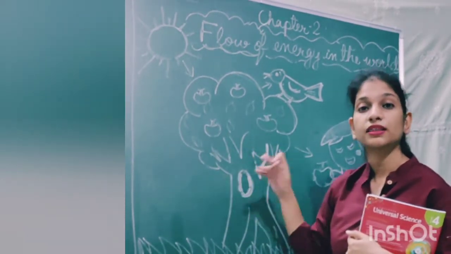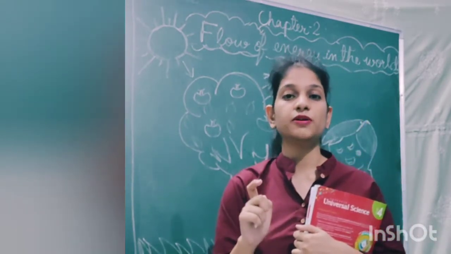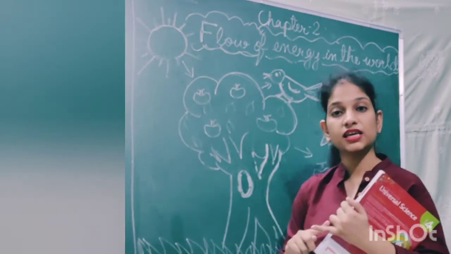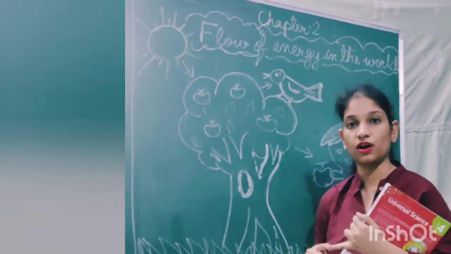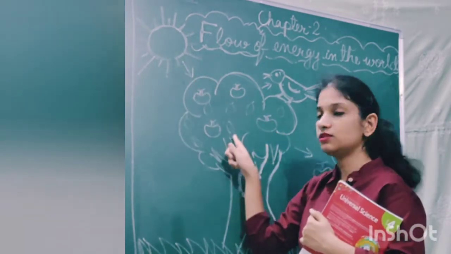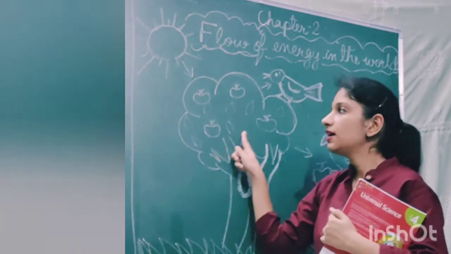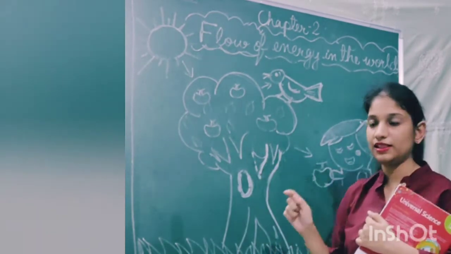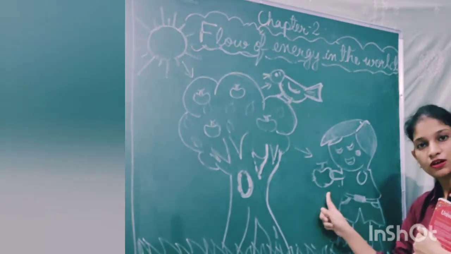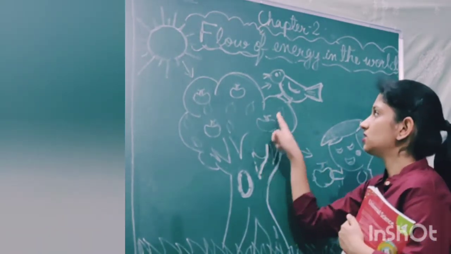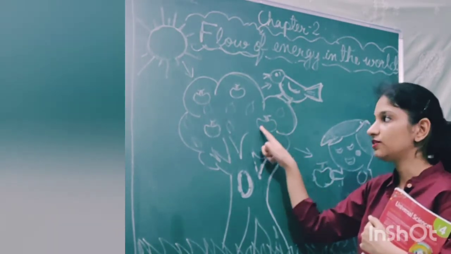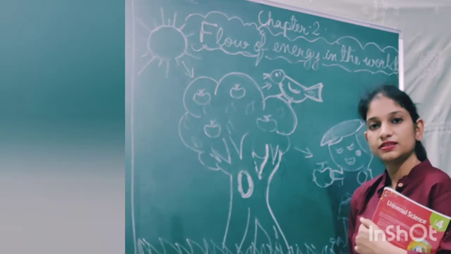At the same time, the extra food. Remember we studied about the extra food. The extra food that is stored by the plant in leaves, stem, fruits, etc. is consumed by us. So that means the energy of the sun was transferred to plants, and then when we pluck an apple and we eat it, that same energy is transferred to us. And the same energy is also transferred to the birds and animals that feed on green plants and trees.